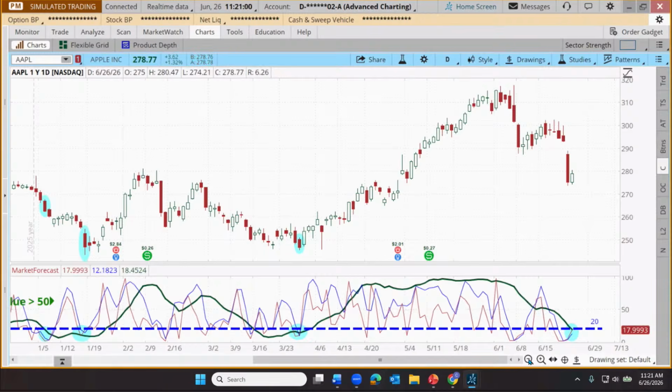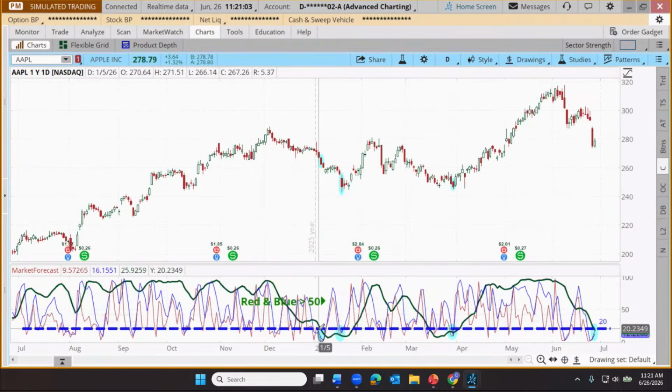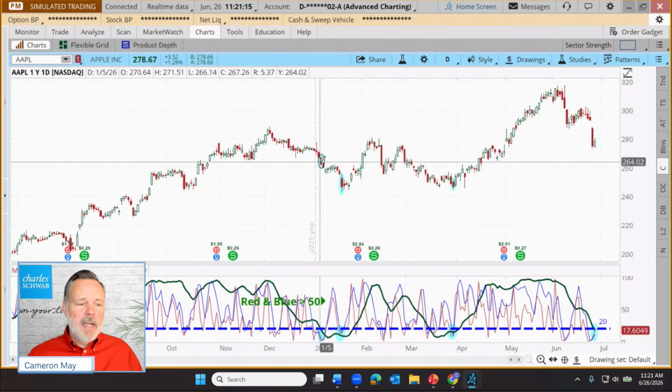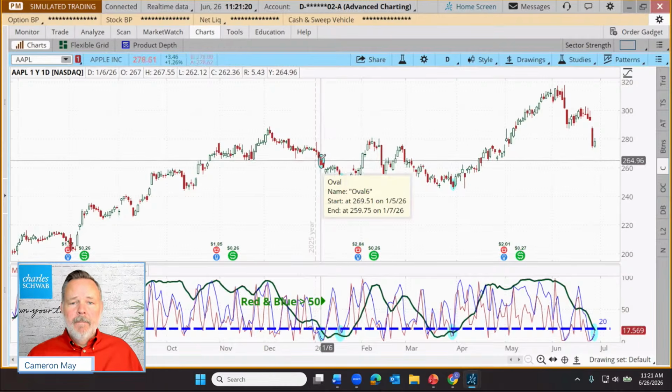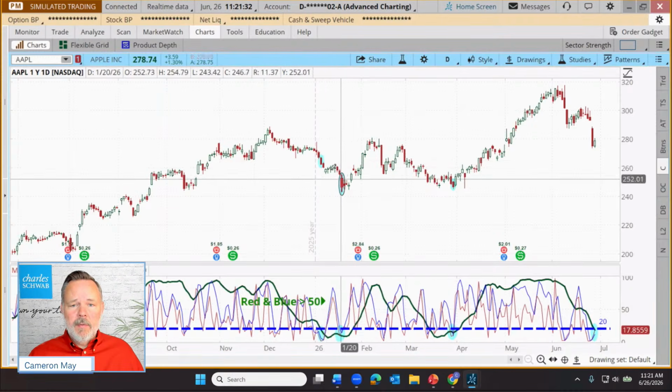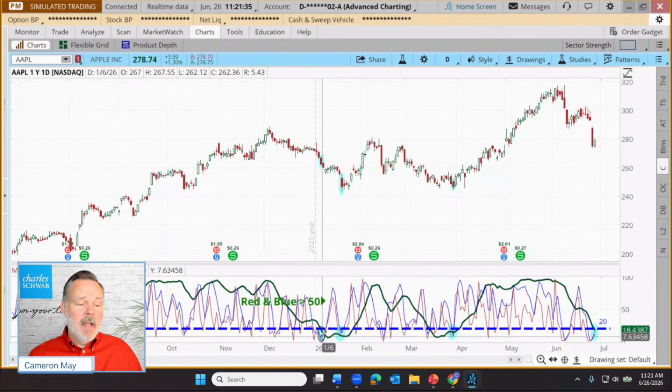So thanks for bringing that up, Art, but I do want to zoom back out just a little bit. I want to emphasize with this very first signal on Apple, notice we've only had 3 so far in the last 12 months. They don't happen very often. With this signal, did it work out? If we were to take any sort of a bullish position right here, this is telling us, hey, Cameron, it looks like this stock has reached extreme lows in a way that, at least according to this technical combination, we haven't seen in the last 7 months. Oops, it didn't work out. Notice we continued down. That's a failed cluster.